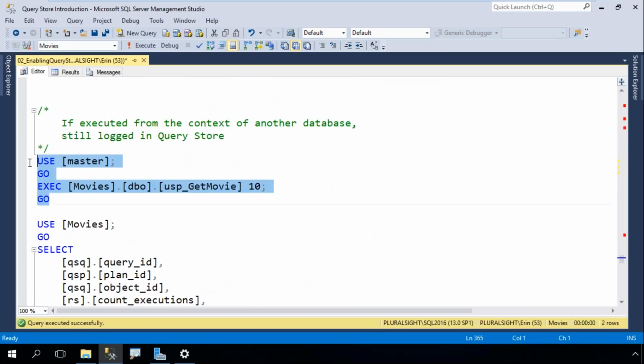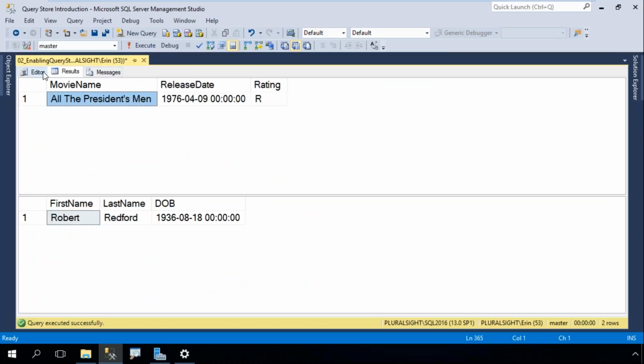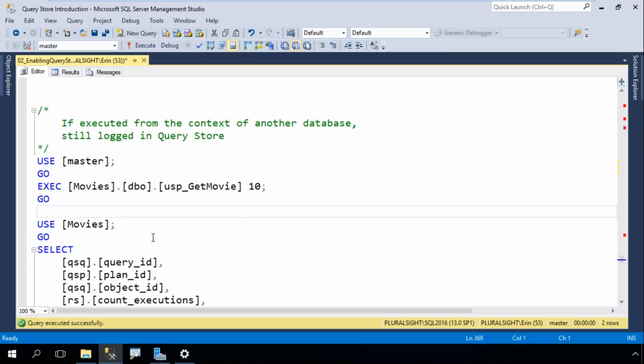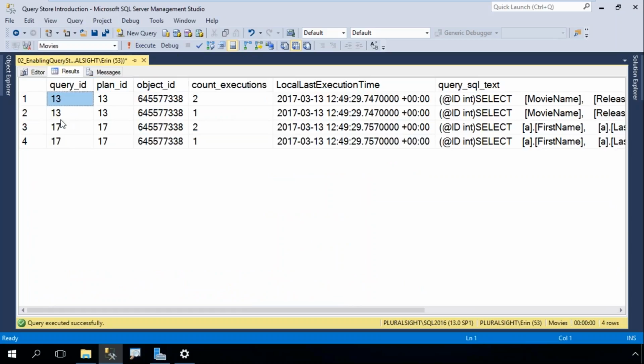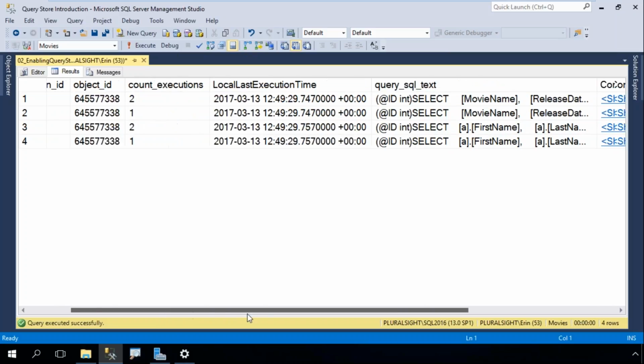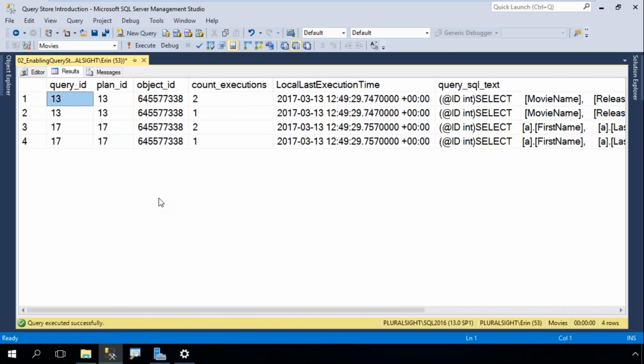If I change the context of the database, if I use master and I use 3-part naming to execute the stored procedure, that information still gets stored in Query Store. So it's going to be captured. Now the reason I have another row here is because, right now at this point you can't see it, but remember how there's runtime statistics within memory and then they get flushed to disk?